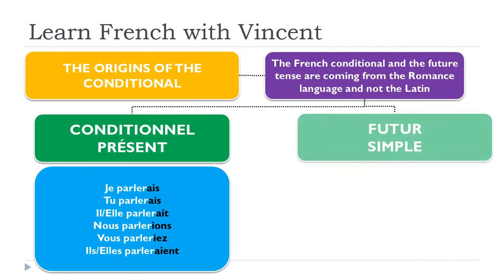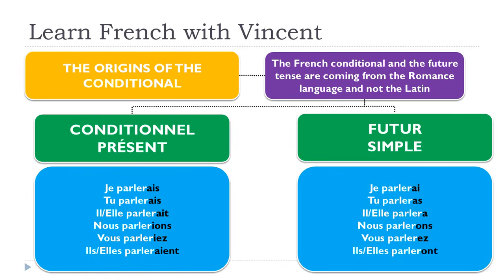If we compare it to the futur simple, it will be exactly the same way to construct, meaning infinitive plus endings, but in that case the endings, as we saw previously, are from the verb avoir in the present tense. And so we have these forms: je parlerai, tu parleras, il, elle parlera, nous parlerons, vous parlerez, ils, elles parleront.